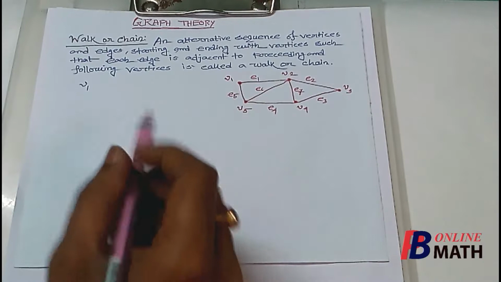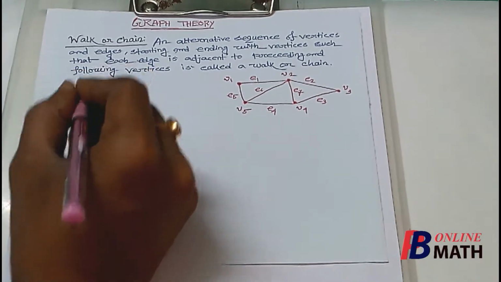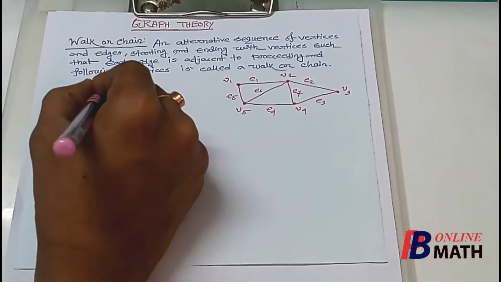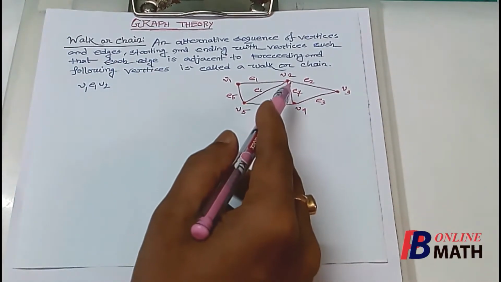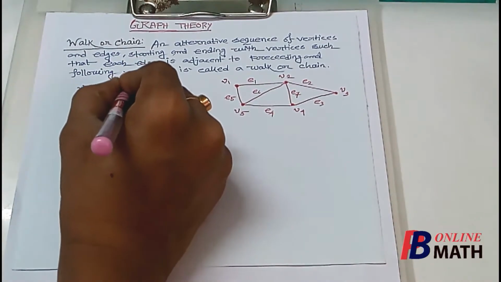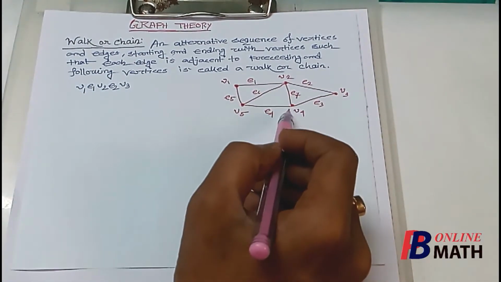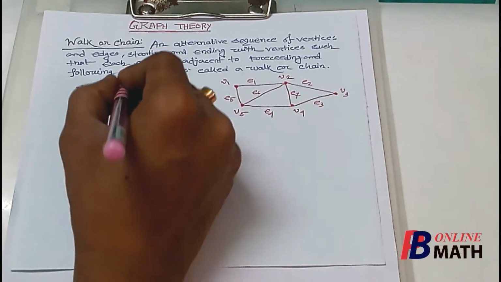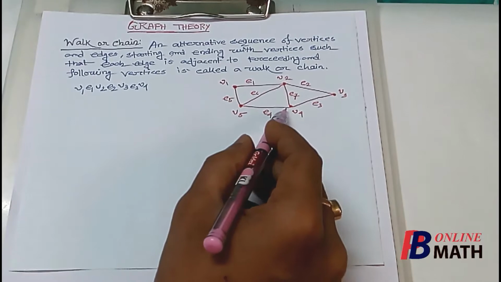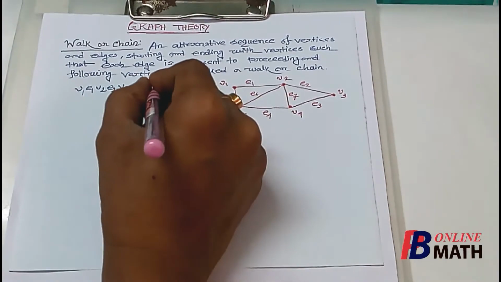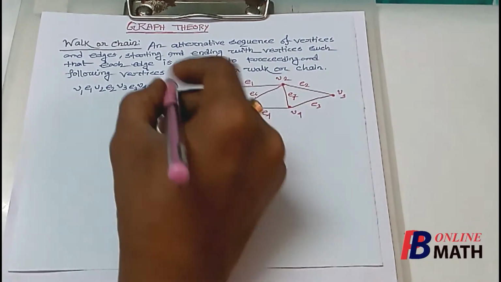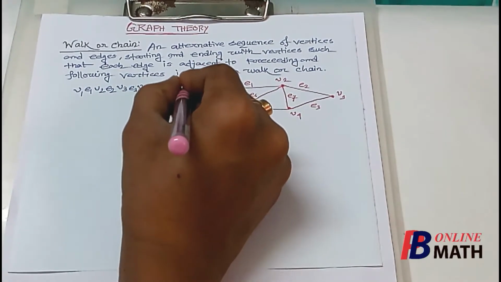Suppose we select E1. So V1, E1, and then V2. Next we select E2, then suppose V3, E3, V4. Then suppose we select E7, V2. Then suppose E6, V5.